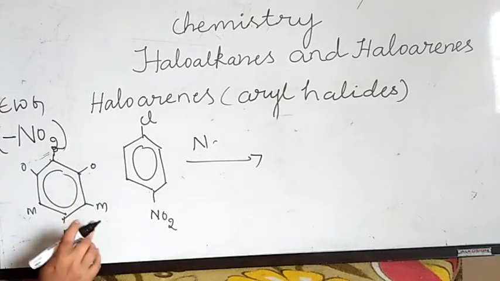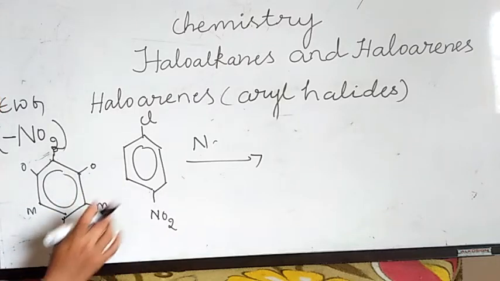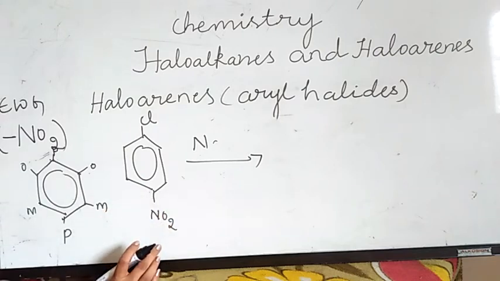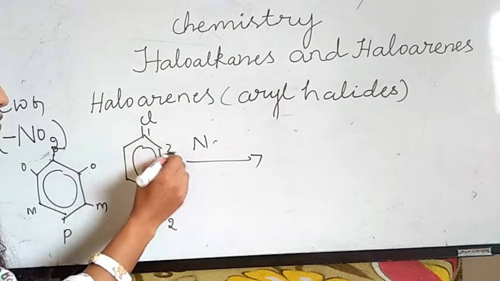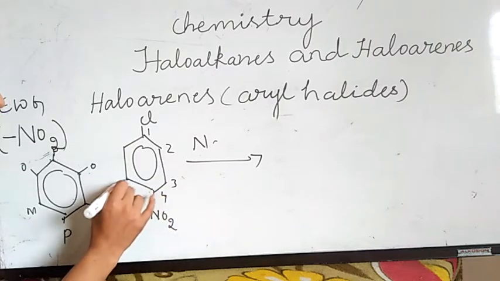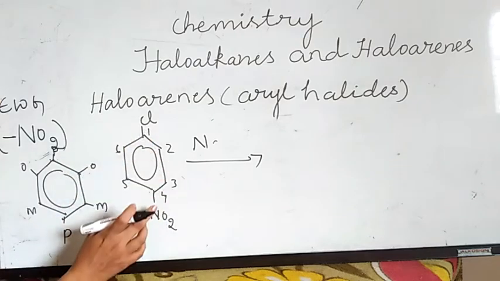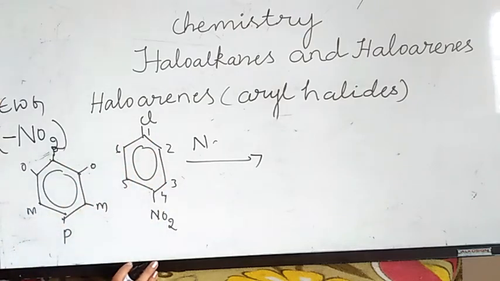Now what is the name of this compound? Para nitro. Name first: 1, 2, 3, 4, 5, 6. C as first, so 1-chloro-4-nitrobenzene.